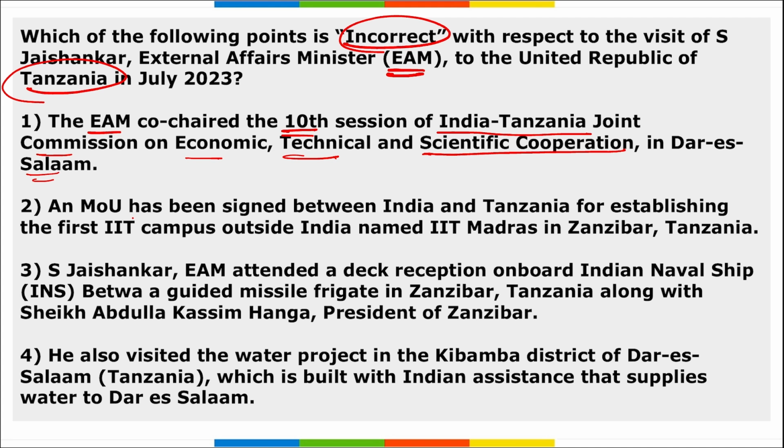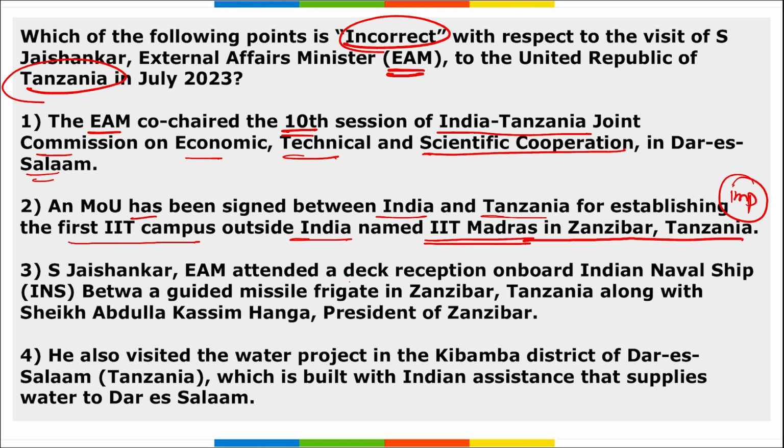Option B, an MOU has been signed between India and Tanzania for establishing the first IIT campus outside India, that was named IIT Madras in Zanzibar, Tanzania. So yes, option B is also correctly mentioned and it is an important one, that which IIT will be setting up their first campus outside India. It is IIT Madras.